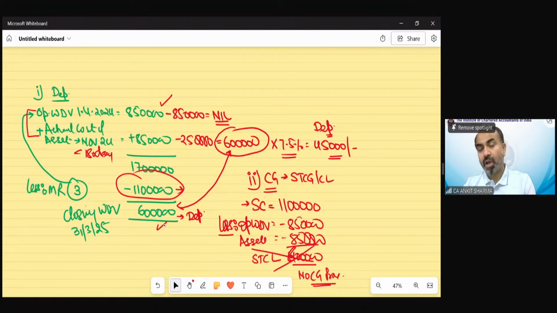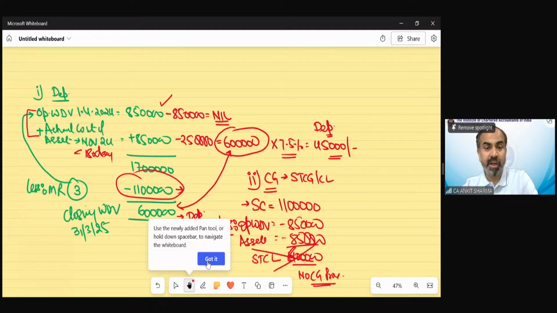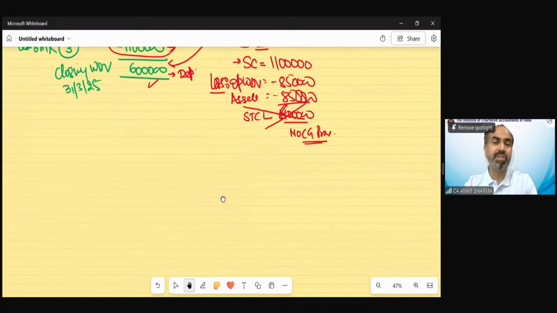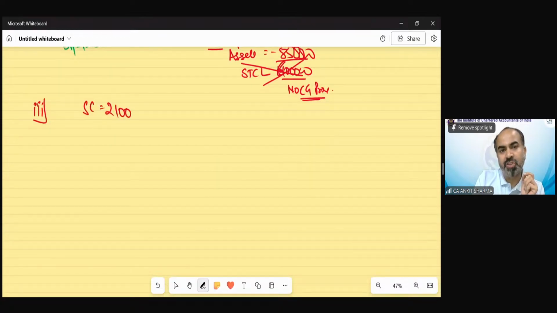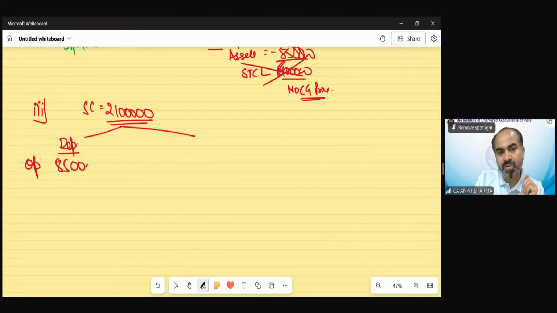Clear? Now the question has been changed. The third point says, suppose this consideration is not 11 lakh. Suppose this is now, how much was it? 21 lakh. So if it is 21 lakh, now calculate the depreciation as well as capital gain. So again, we are going to calculate the depreciation first. Opening WDV is of course 8,50,000. New asset purchased is of course 8,50,000. So that is 17 lakh.